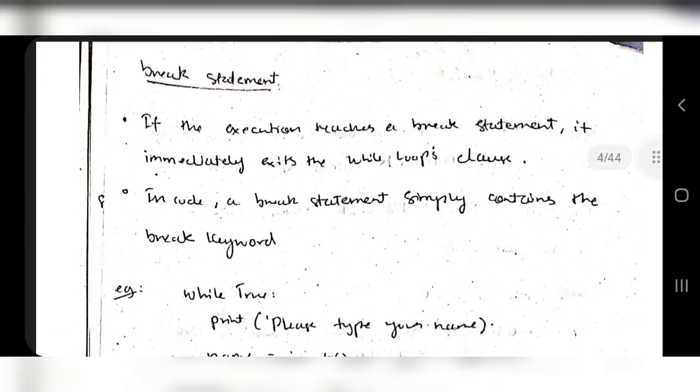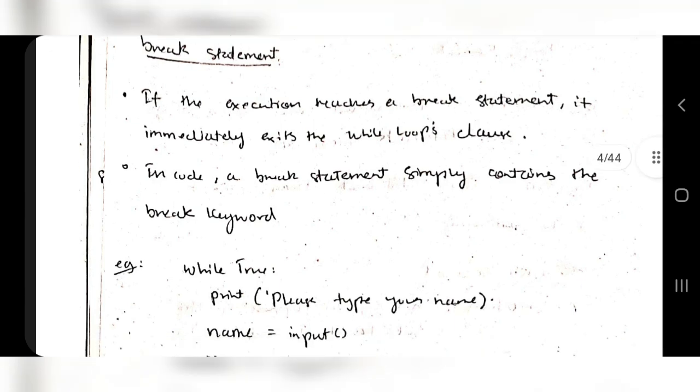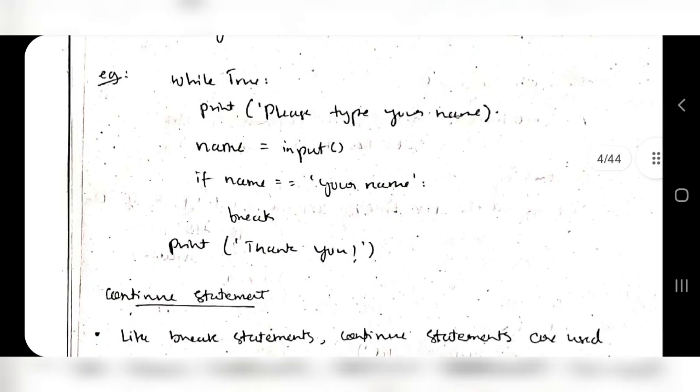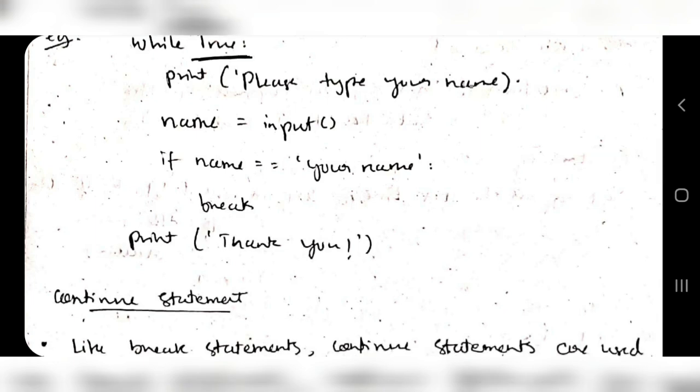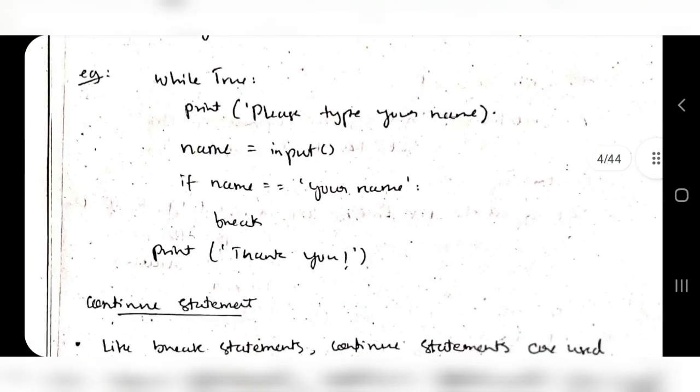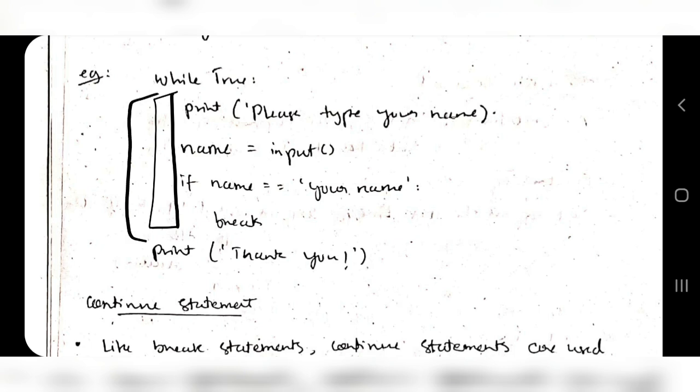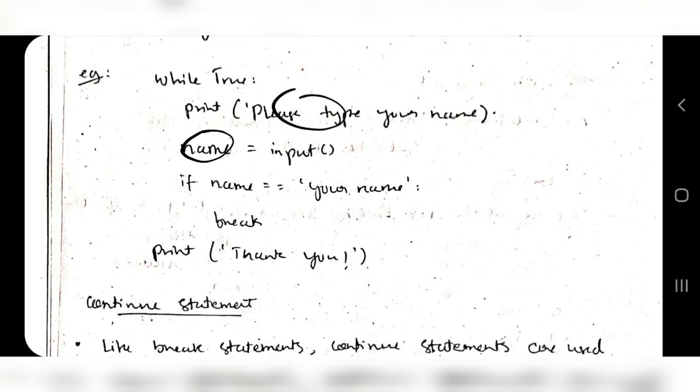And about the break. Break means if you are in a while loop and at that time you encounter a break statement, it will come out of the while loop. For example, see here, while true, so it is getting executed infinitely. So you have the while loop here, and this is getting executed, meaning this is the while loop. By the indentation you should understand. Now please type your name. So the name will be taken as input.